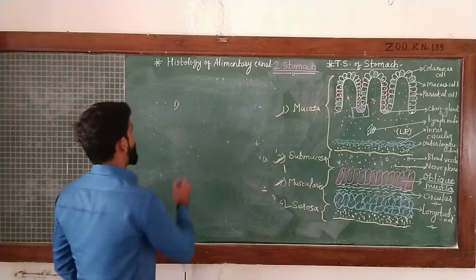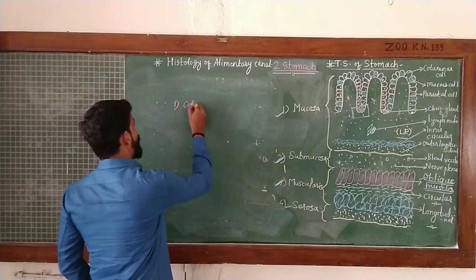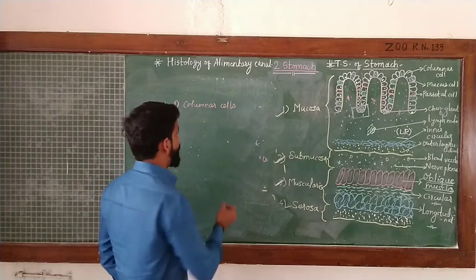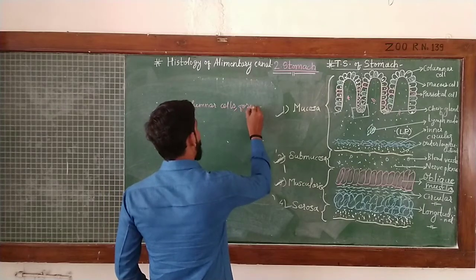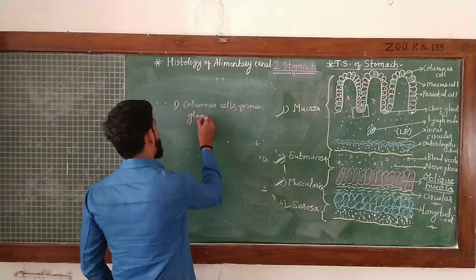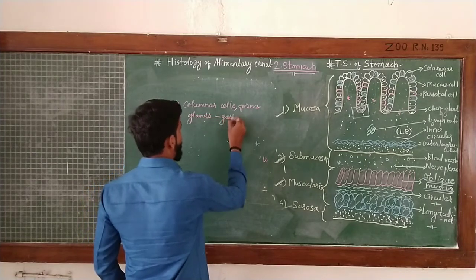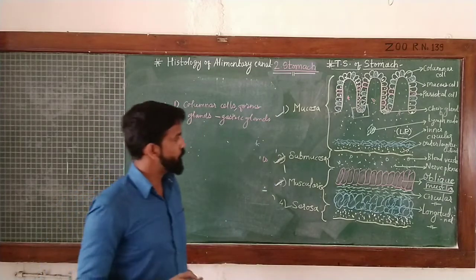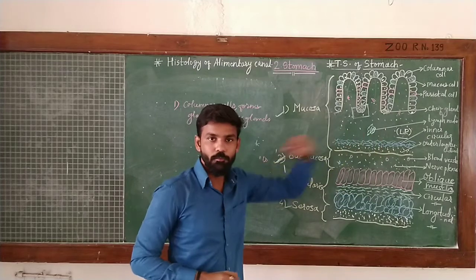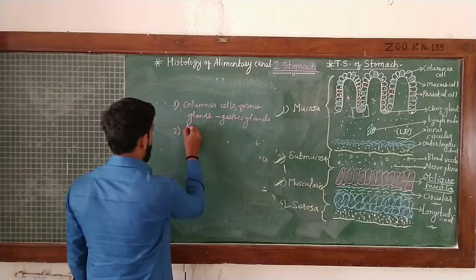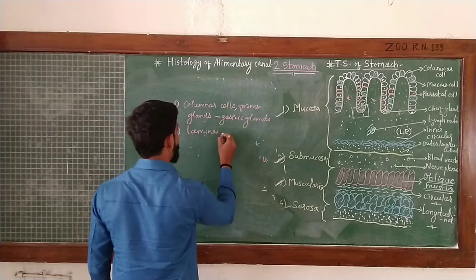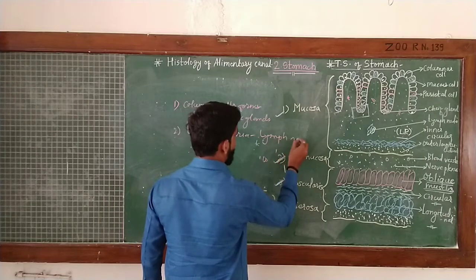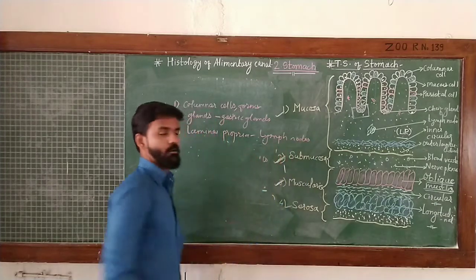In the mucosa, the mucosa is formed by columnar cells, and these columnar cells are of different types and form glands, which are gastric glands. Then the second important point: the lamina propria shows the presence of lymph nodes. These lymph nodes are particularly found in the stomach.